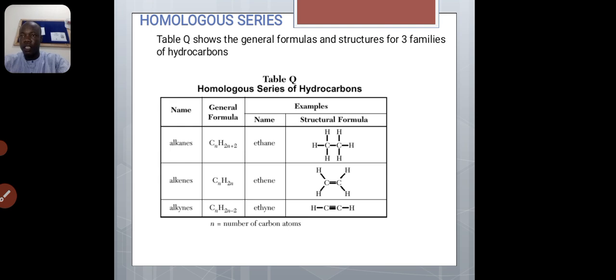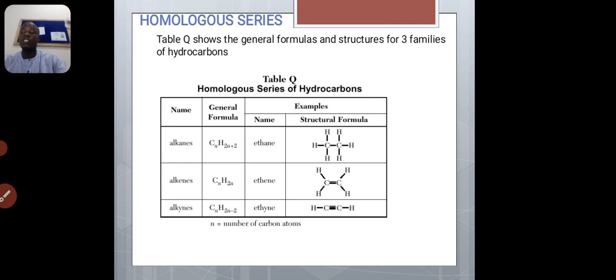You see, the table shows the general formulas and the structures for 3 families of hydrocarbons. Hydrocarbons are also classified into 2: saturated hydrocarbons and unsaturated hydrocarbons.